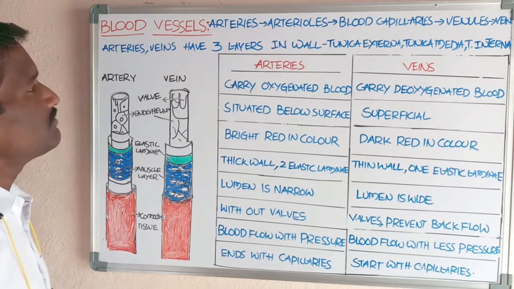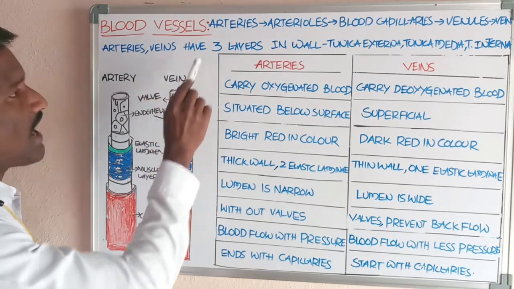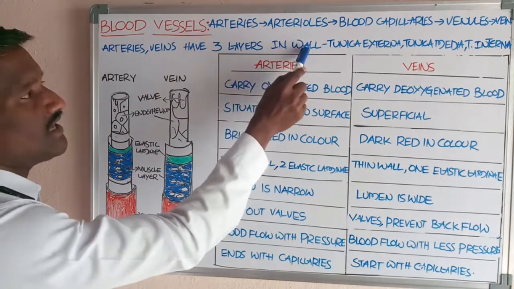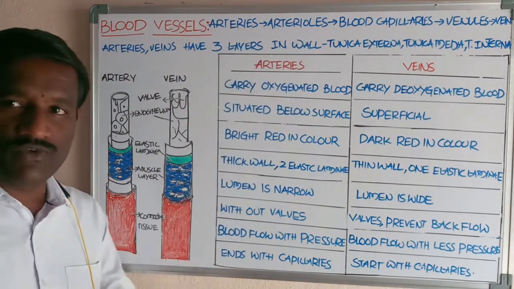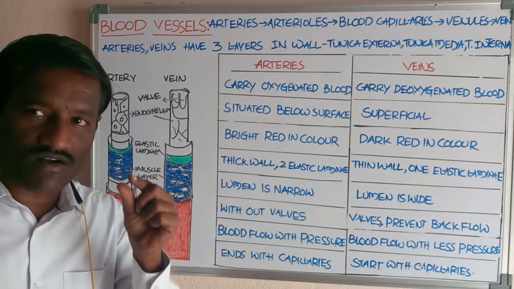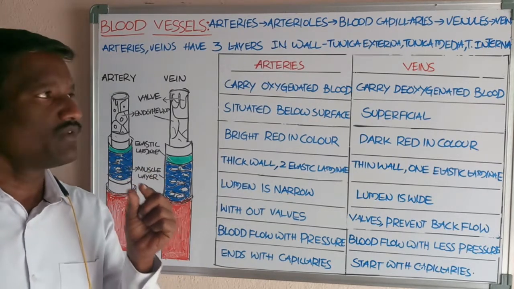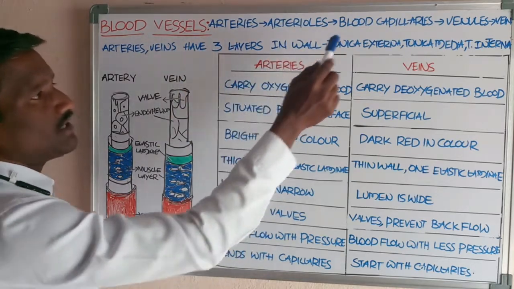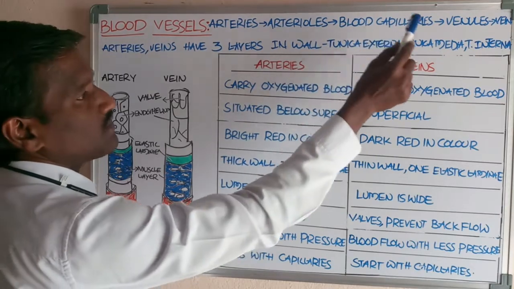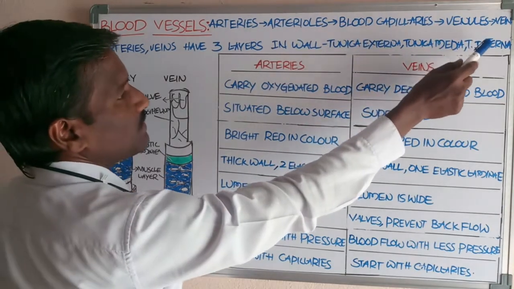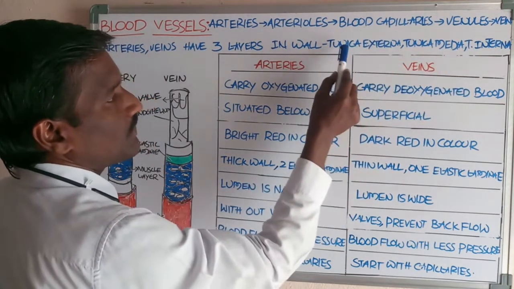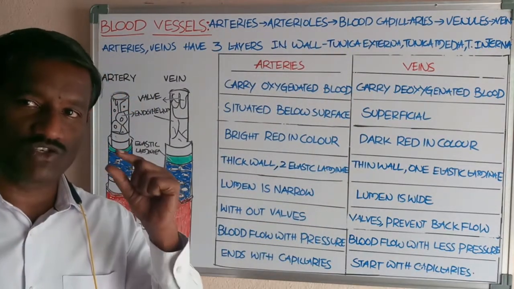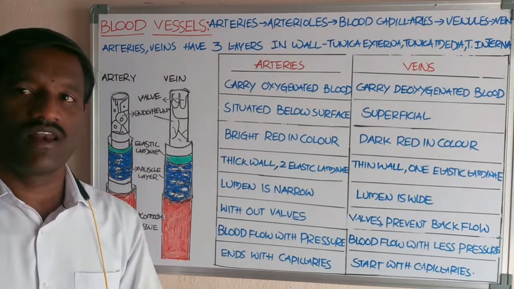If you observe, arteries and veins have three layers in the wall. They are the tunica externa, the outer layer; the tunica media, the middle layer; and the tunica interna, the inner layer. Tunica means membraned layer.